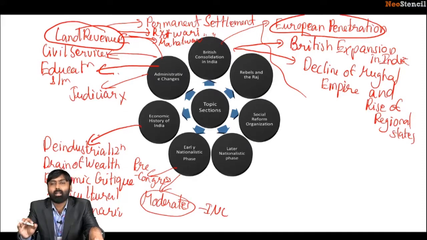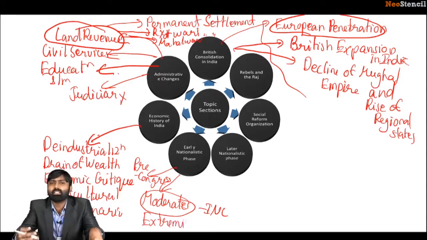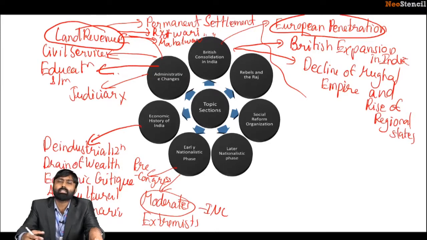Okay, so this is what happened. Pre-Congress organizations, the rise of the moderates and the extremists. Then rose the extremists, another faction within the Indian National Congress, led by people like Bal Gangadhar Tilak. You may have heard about Bal Gangadhar Tilak, Lala Lajpat Rai, the great Aurobindo Ghosh. These are the leaders of the extremist faction. We'll be learning about that too.